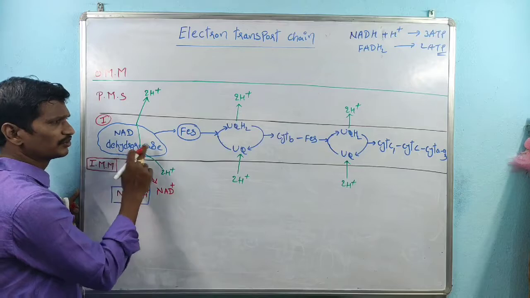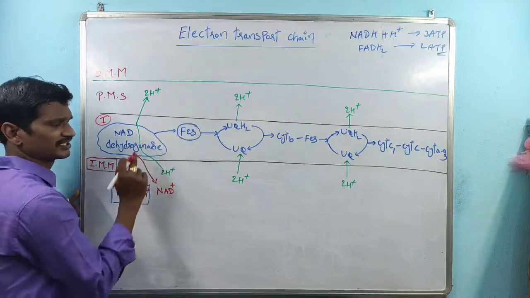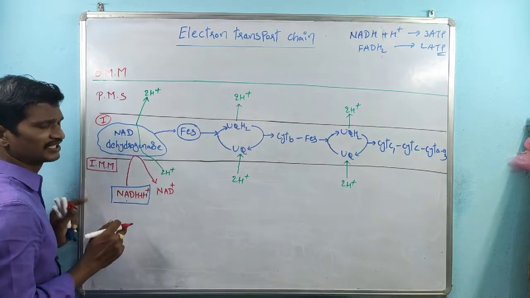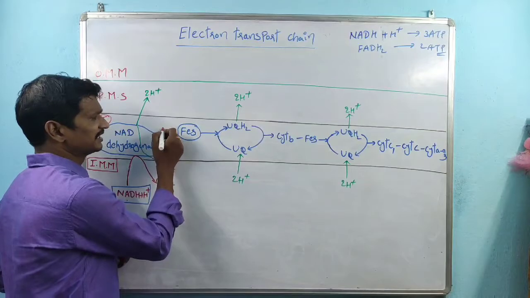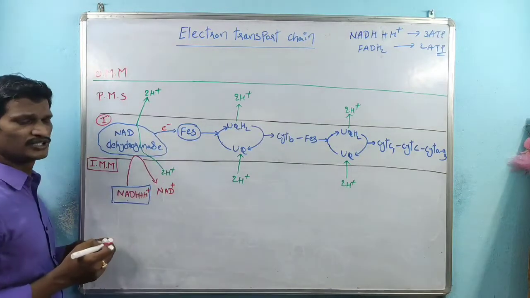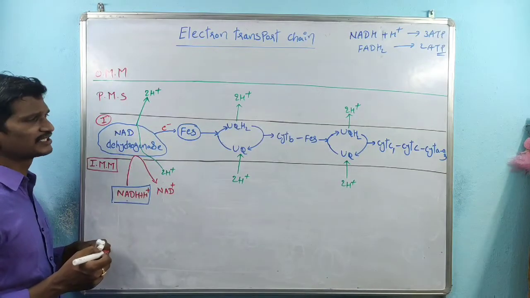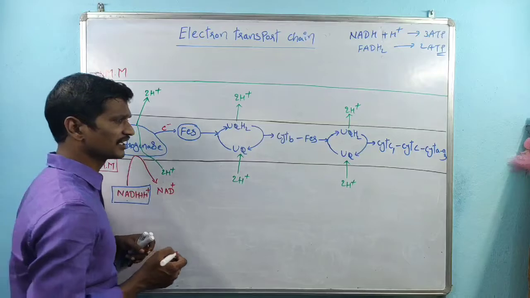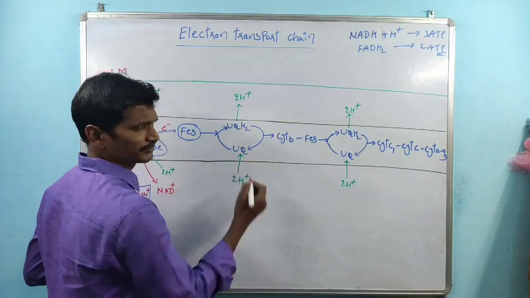From complex 1 there are iron sulfur clusters, which gain the electrons. Once the iron sulfur clusters gain the electrons, they are again transported to ubiquinone.